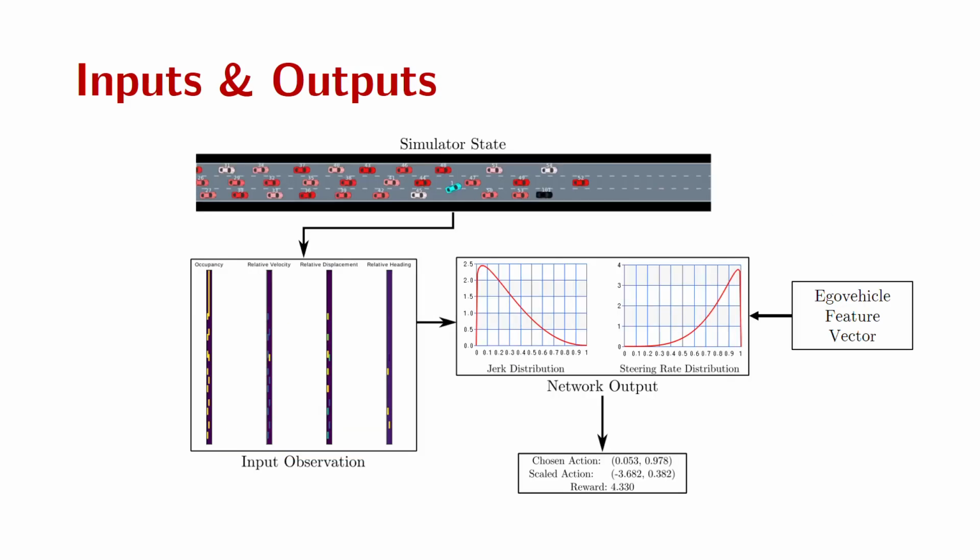To make this easier to understand with some pictures, the simulator state shown at the top here is first converted to the occupancy grid style tensor described before. This, along with the ego vehicle feature vector, is fed through our network at every time step. The network outputs parameters for beta distributions for the jerk and steering rate. We can then simply sample from them, transform them to the acceptable limits, and execute them in the simulator.